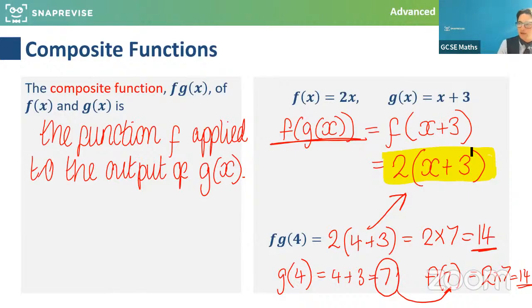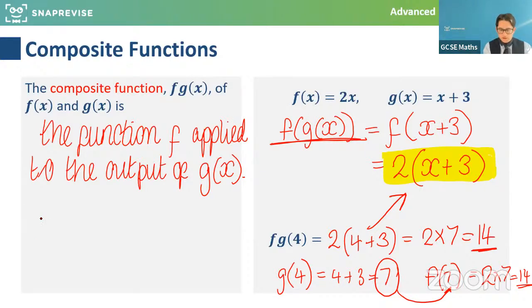Does that make sense? Let me know if there's anything you want me to specifically clarify. So I think it's a good one to look at as an example, and do feel free to make a note or ask me any questions. We're going to do plenty more of these to really consolidate this skill, because composite functions, as I said, is a big part of the GCSE, but also moving forward, it's an important part of functions for maths beyond this point. So this is a composite function. Right, so let me get ready to move on.